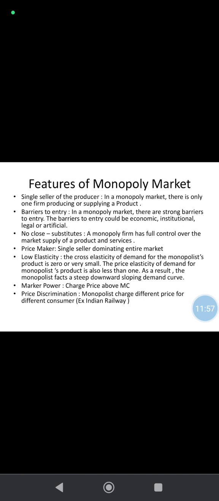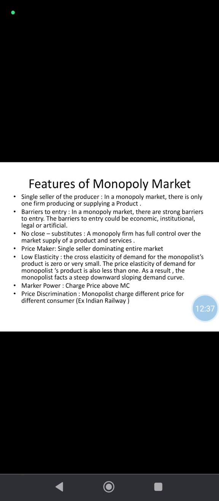And barrier to entry: there is a high barrier to entry because only one seller is there, and no close substitute because only one person produces the monopoly product, either in networking companies, satellite launches, or government enterprises like Indian Railways, or the monopoly industries. And monopoly industries are price makers in nature. They are not price takers.